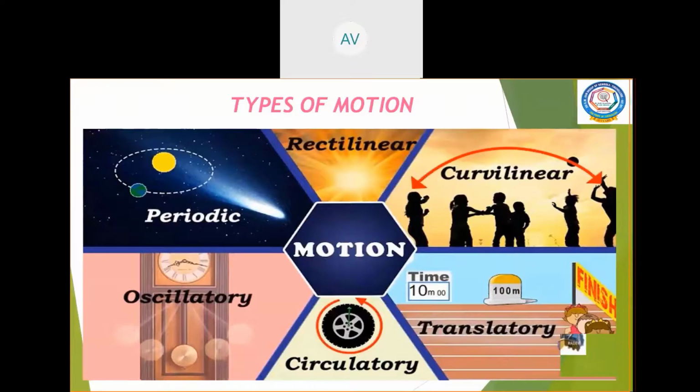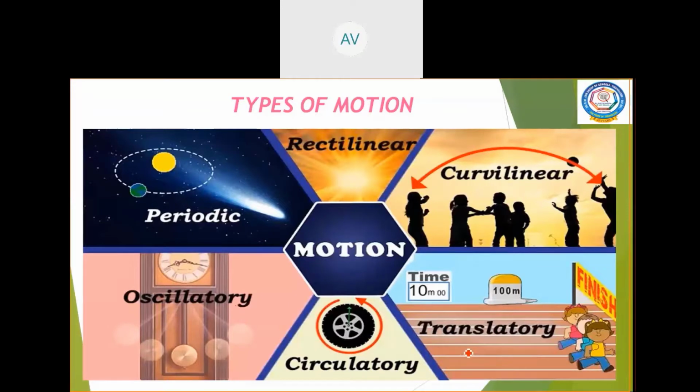Now, we are going to discuss various types of motion. What are the different types of motion? Rectilinear motion, curvilinear motion, translatory motion, circulatory motion, oscillatory motion, and periodic motion. What is rectilinear motion? When the motion of an object is in a straight line, it is called rectilinear motion. Light rays travel in a straight line. Next, curvilinear motion. When the motion of an object is in a curved path, it is called curvilinear motion.